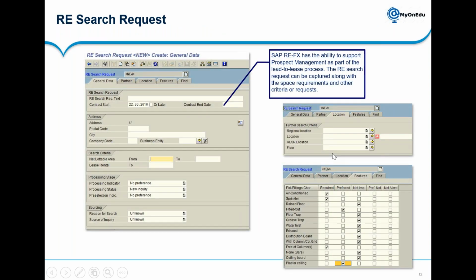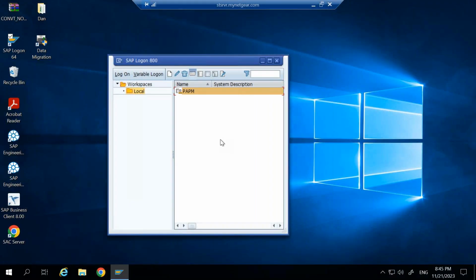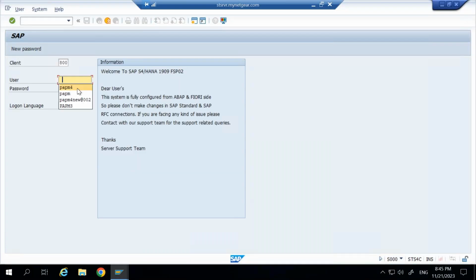So I have just taken some screenshots to understand that, but I can show you directly in the system also to just take an idea how it looks. Okay, I'll take you to my system. Then I'll come back here into my slide. So this is my system. You will access this through remote desktop connection. Let me log in here.